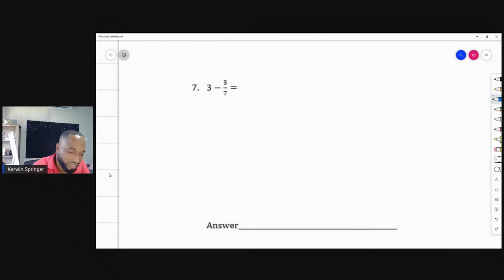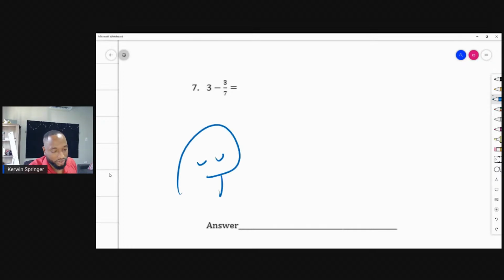3 minus 3 sevenths. So this is a quickie. Most of you all would be able to do this one in your mind. Can you do this in your mind? 3 minus 3 sevenths. 2 and 4 sevenths is excellent. You could think of it, and I find when I'm dealing with students, they love this method. This is what happens in their mind. Tell me if this is what happened in your mind.